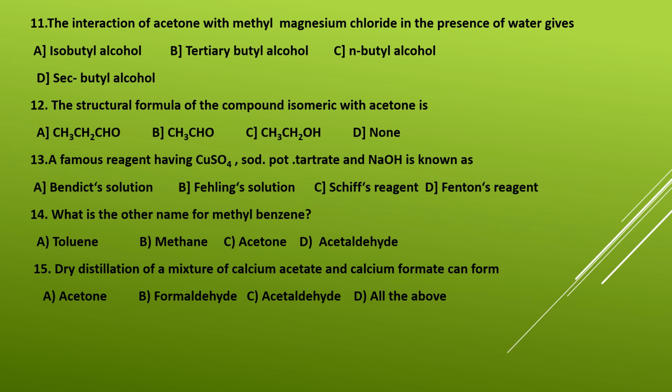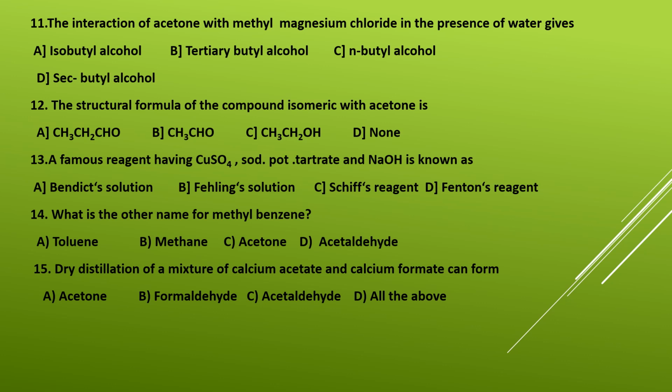So first write down the structural formula of CH3COCH3, that is acetone. Its molecular formula is C3H6O. So in the options given below, A, CH3CH2CHO, if you count the number of hydrogens, carbons and oxygen, we get C3H6O, and hence A is the right answer.